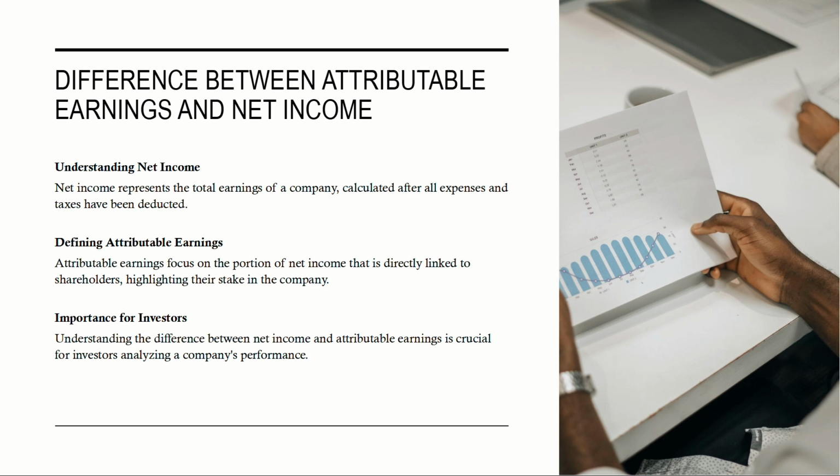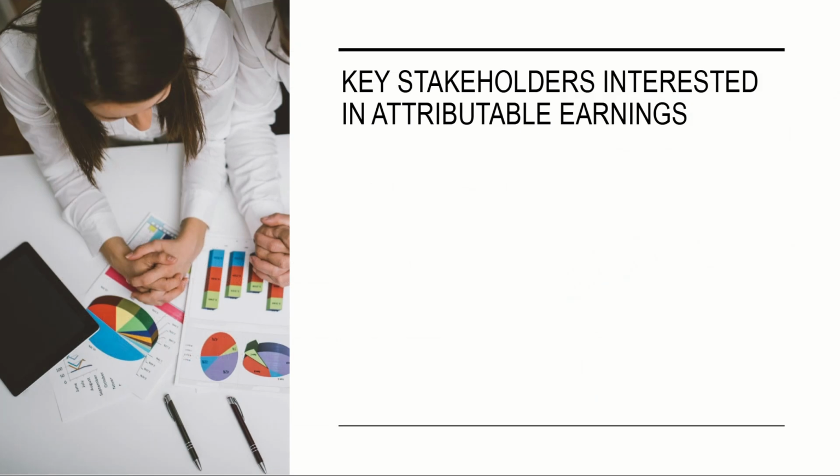Difference between attributable earnings and net income. Understanding net income. Net income represents the total earnings of a company, calculated after all expenses and taxes have been deducted. Defining attributable earnings. Attributable earnings focus on the portion of net income that is directly linked to shareholders, highlighting their stake in the company. Importance for investors. Understanding the difference between net income and attributable earnings is crucial for investors analyzing a company's performance.